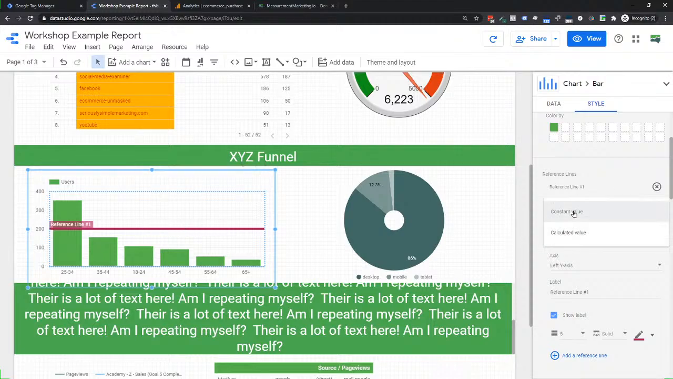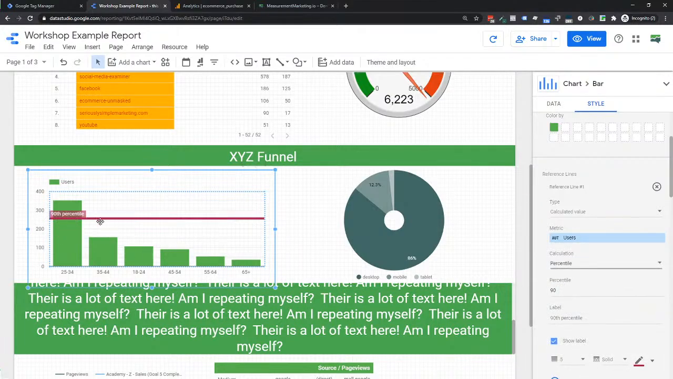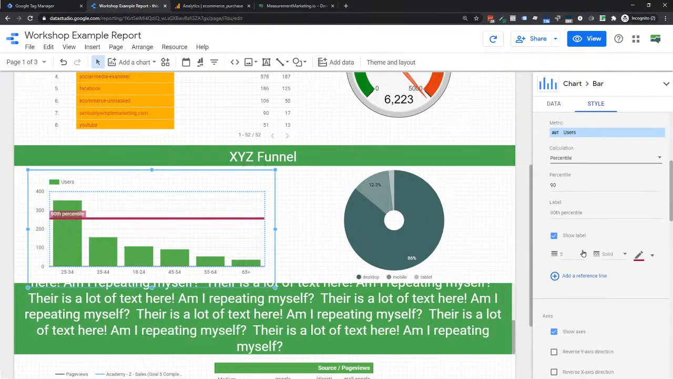Now in here, and we don't have time to go into all of it, but you can also do calculated values. So you can actually adjust it and say, I want to see an average of what they all are or whatever. And so you just choose one or the other, but you just have that one reference line that's added in, and there you go.